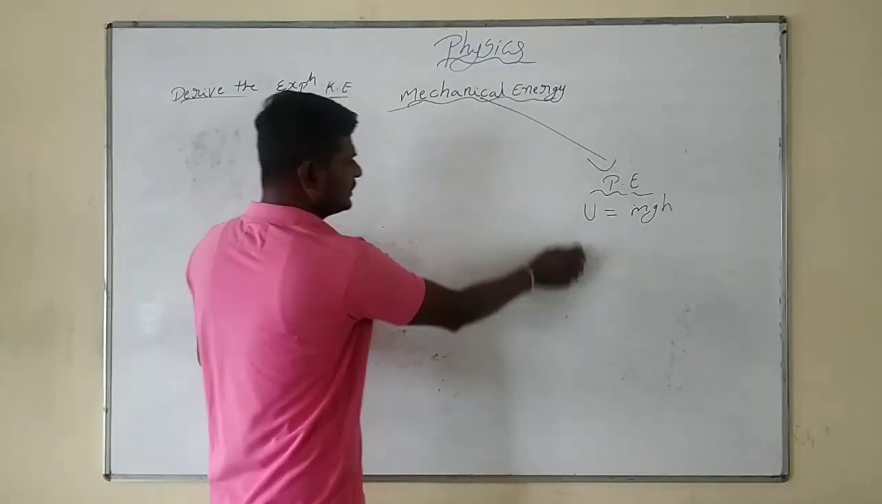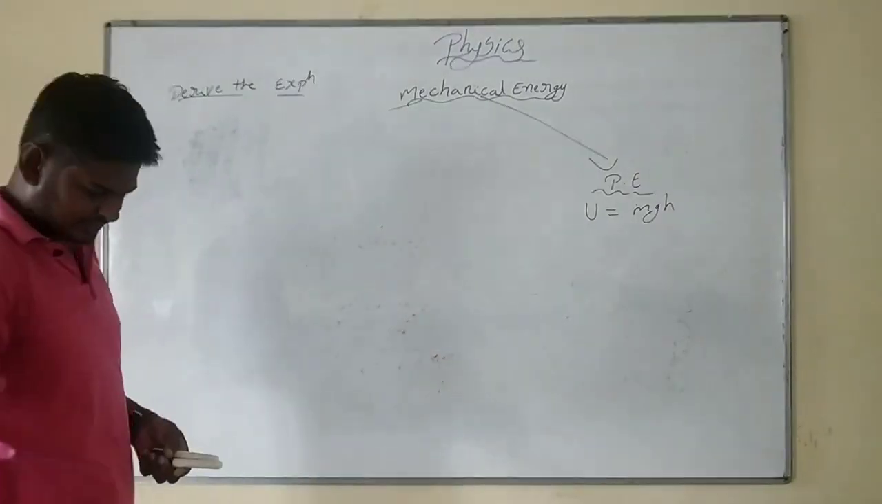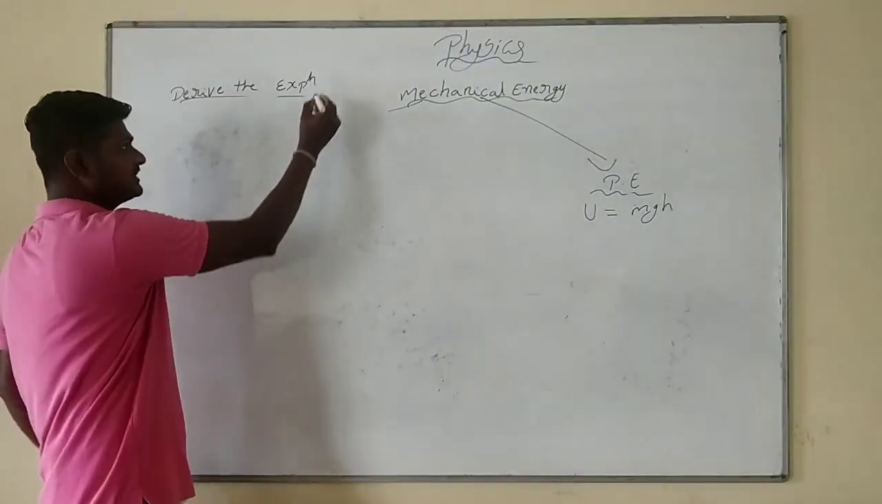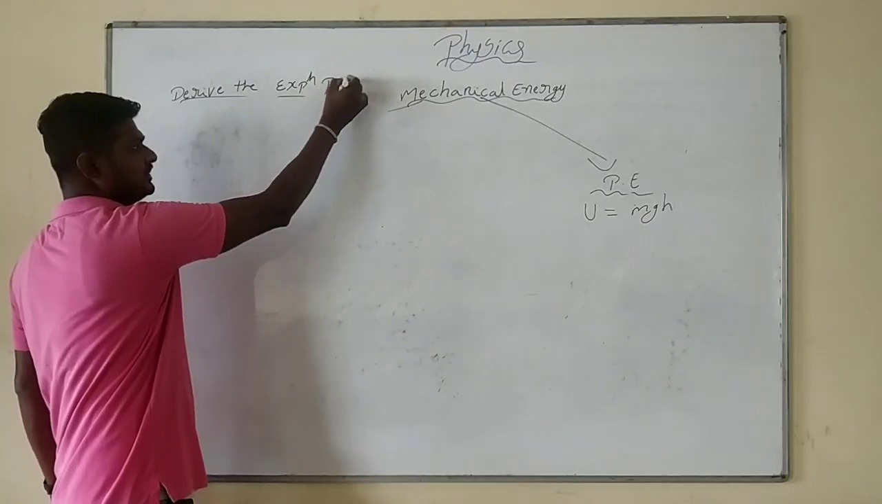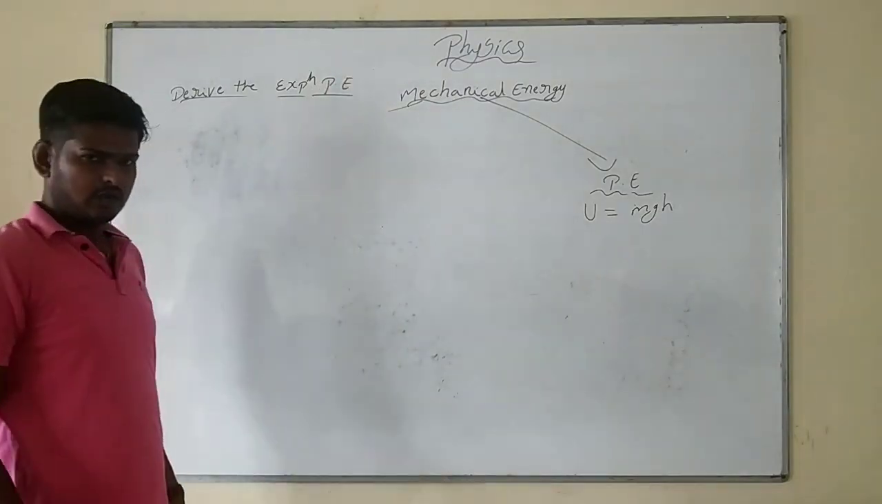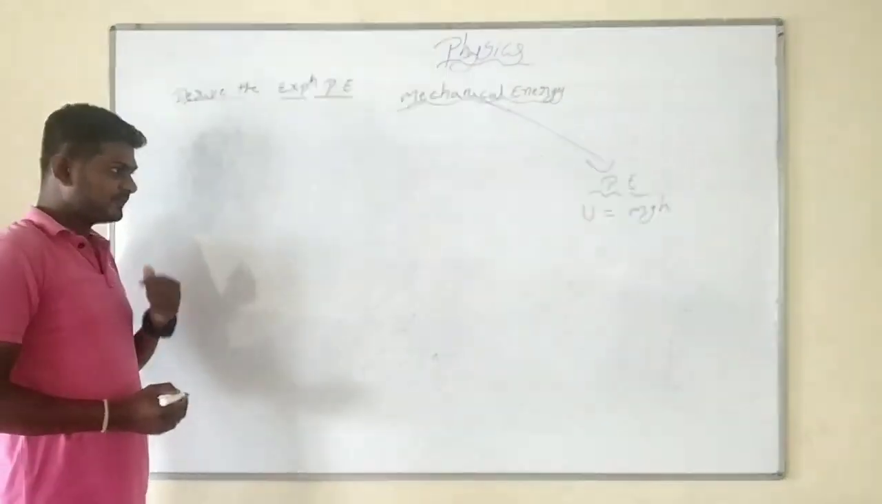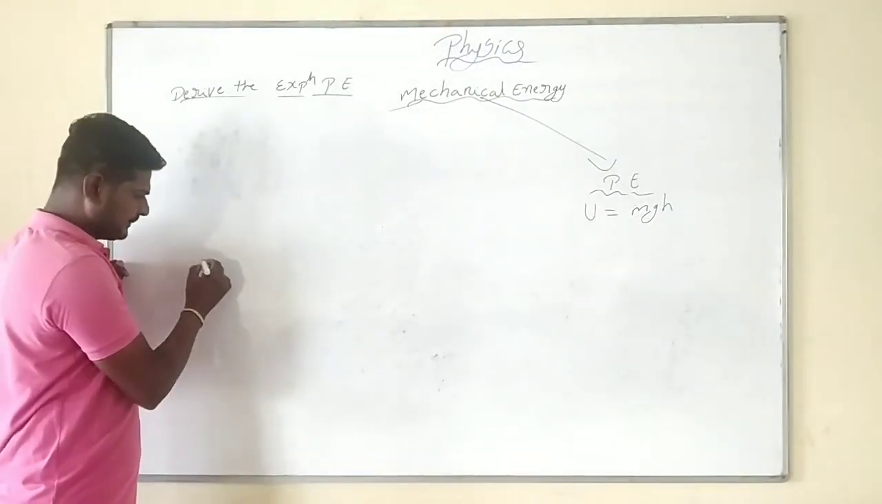The expression for potential energy is what? mgh. Now we have to derive the expression for potential energy. To derive it, I am going to take a simple example.